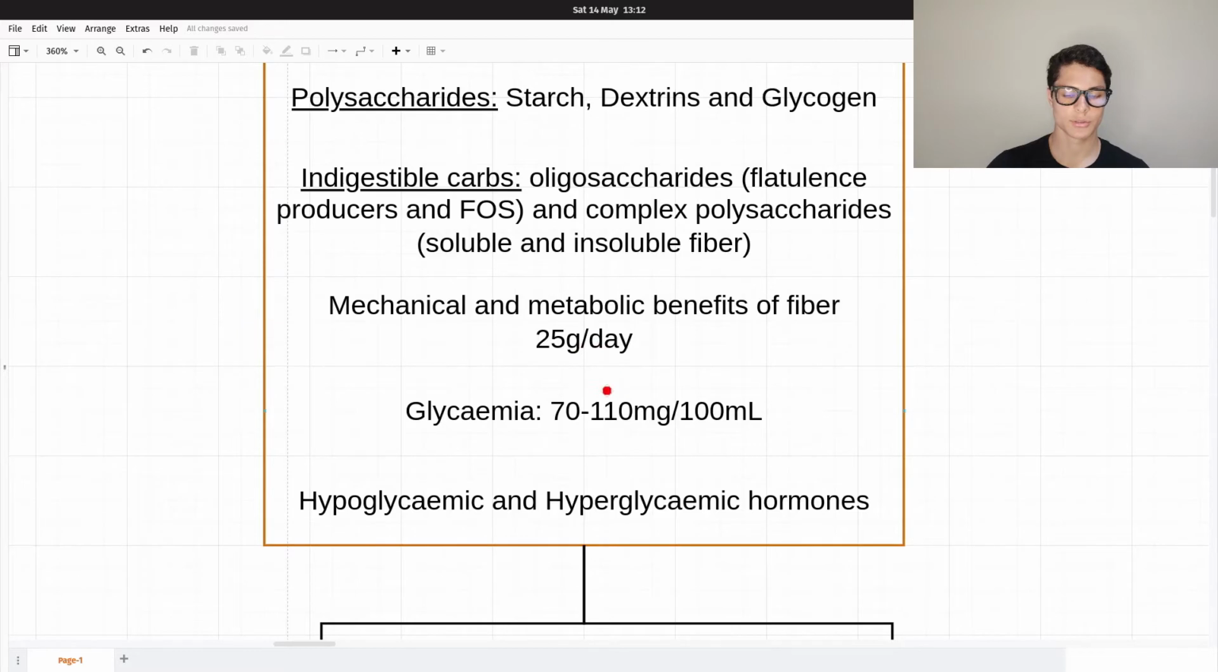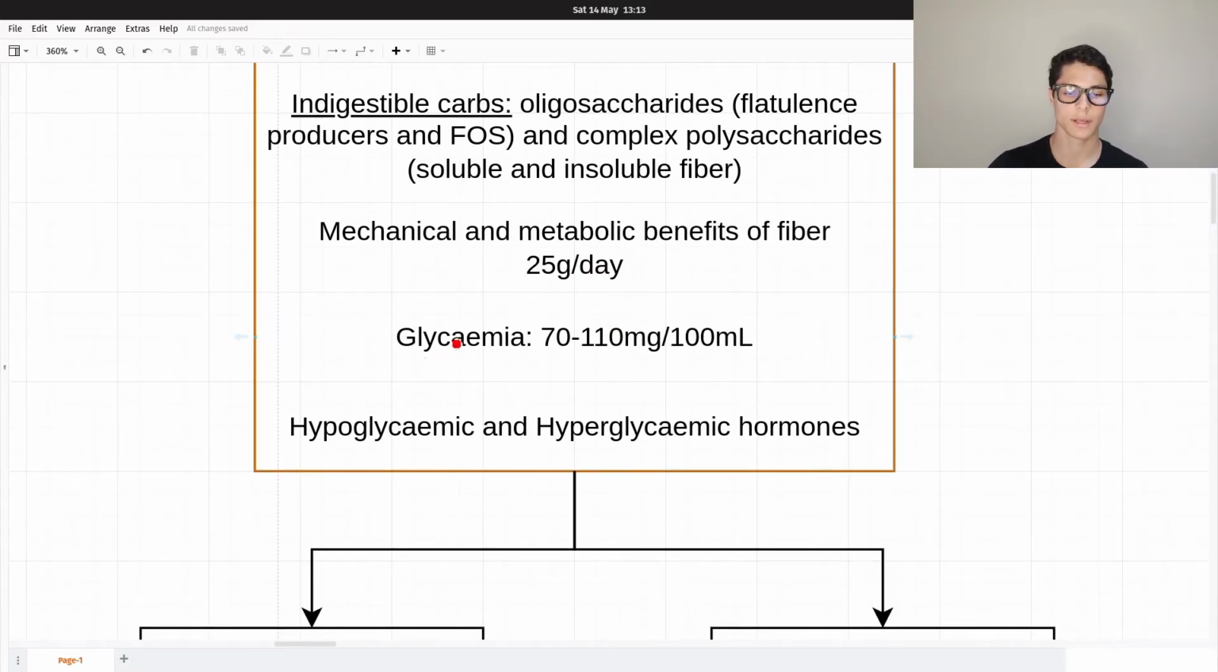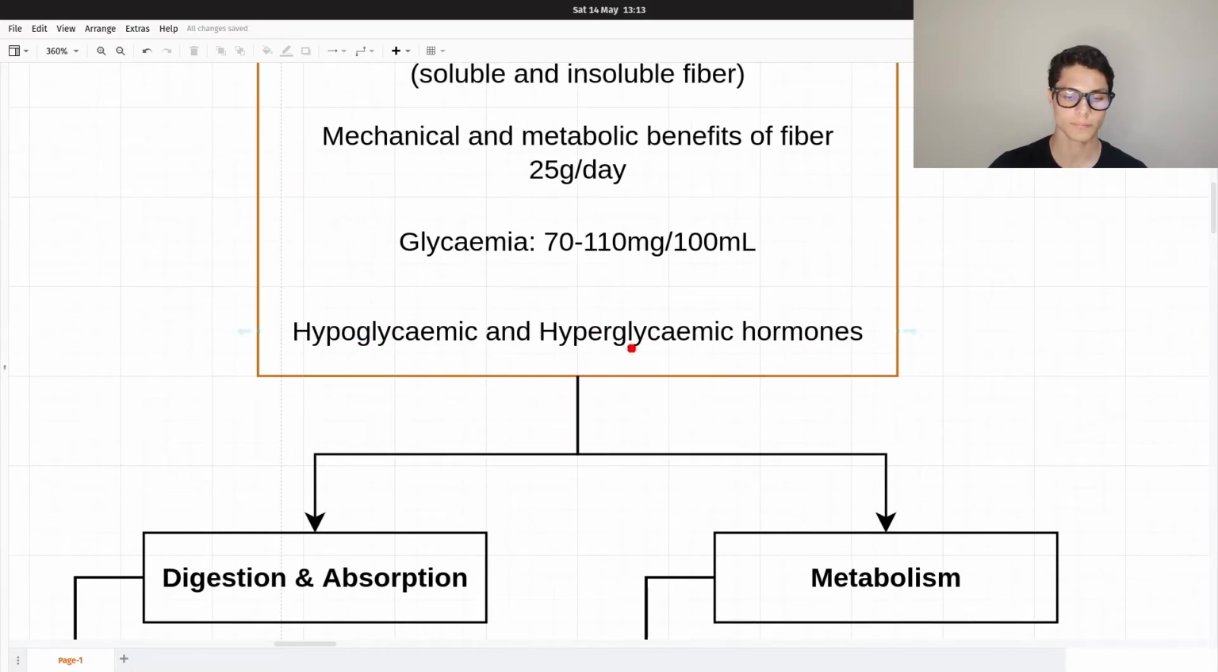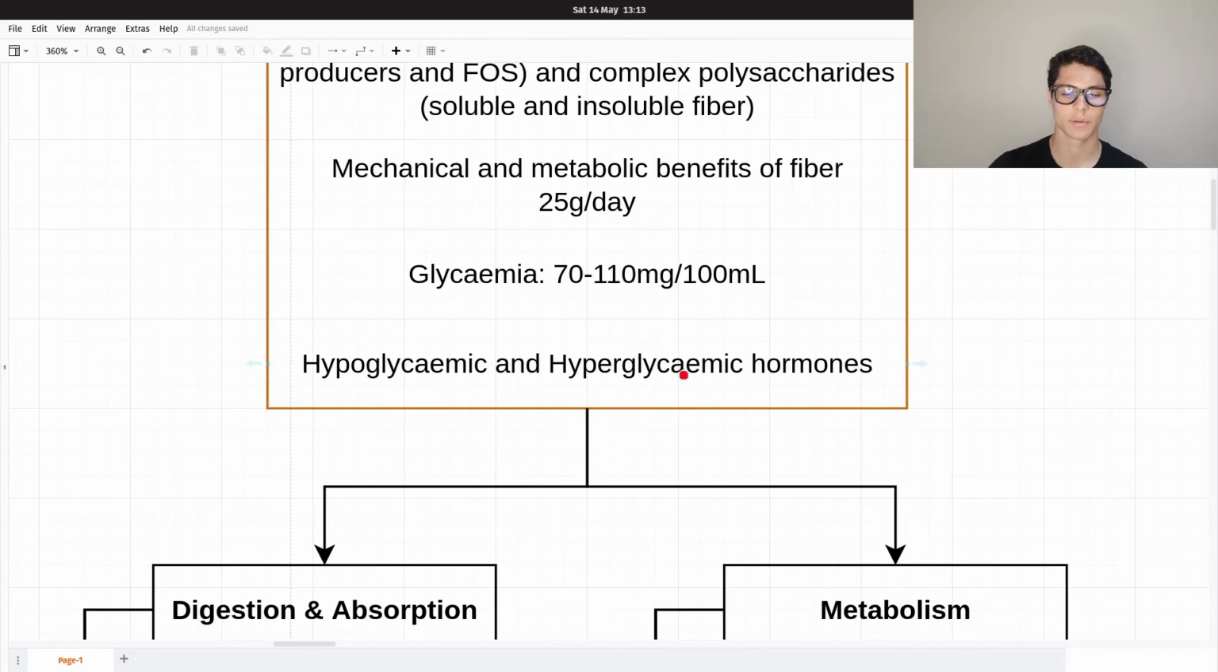Talking about the sugars in our bloodstream, the glycemia should be around 70 to 110 milligrams per 100 milliliters. We have to know that there are hypoglycemic and hyperglycemic hormones. The main hypoglycemic hormone is insulin, and the hyperglycemic hormones are glucagon, which is the contrary to insulin, created in the pancreas, and the neurotransmitters such as adrenaline and noradrenaline, and cortisol as well is a hyperglycemic hormone.